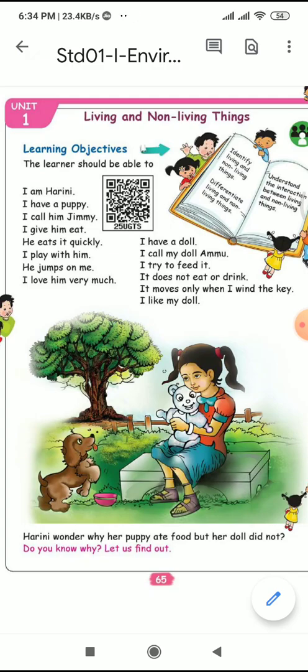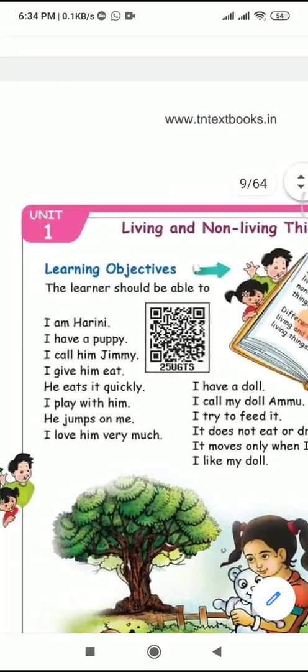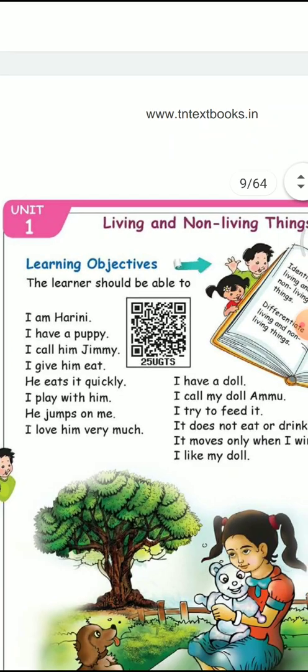Well, today we are going to see the first lesson. The topic is living and non-living things. The topic of the first lesson is living and non-living things.